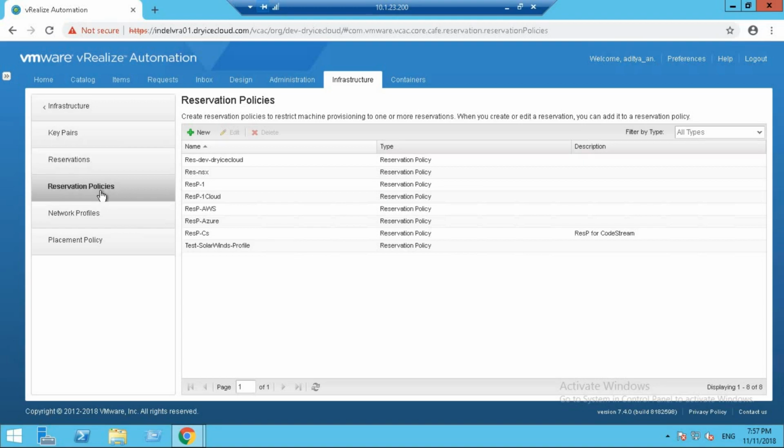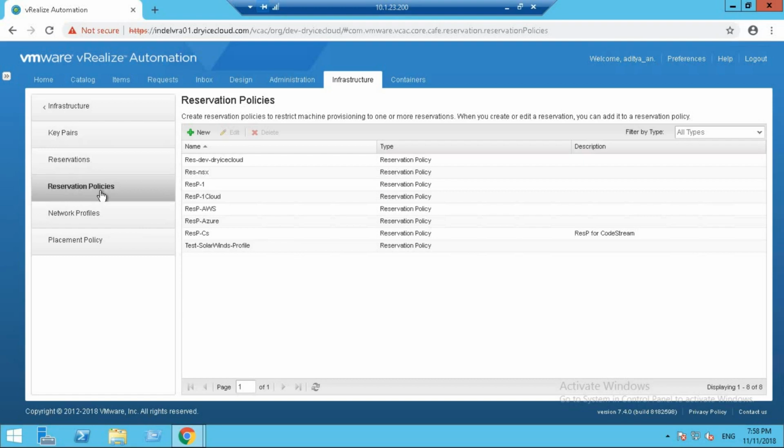If multiple reservations meet all the criteria for a provisioning request, the reservation from which to provision a requested machine is determined by the following logic. First, the reservation with the highest priority will be chosen. Second, if machine reservations all have the same priority, let's say you created multiple reservations with priority 1, then the reservation with the lowest percentage of its machine quota allocated will be selected. If the machine reservations have the same priority and the same percentage of machine quota usage, the reservations are selected in a round robin fashion.